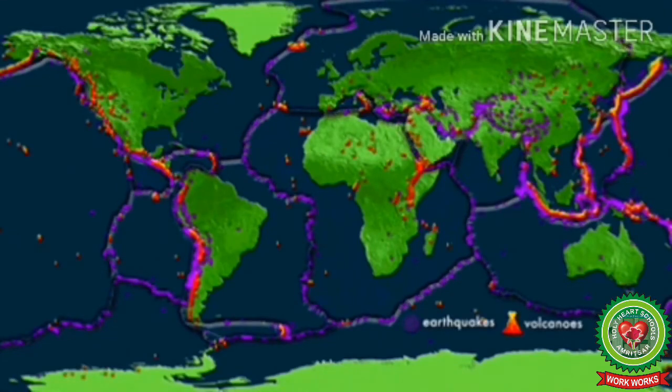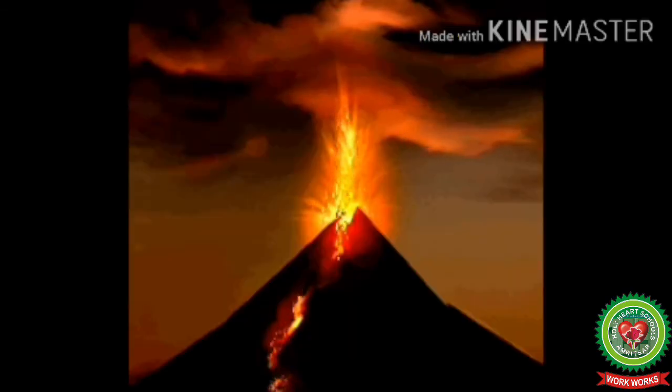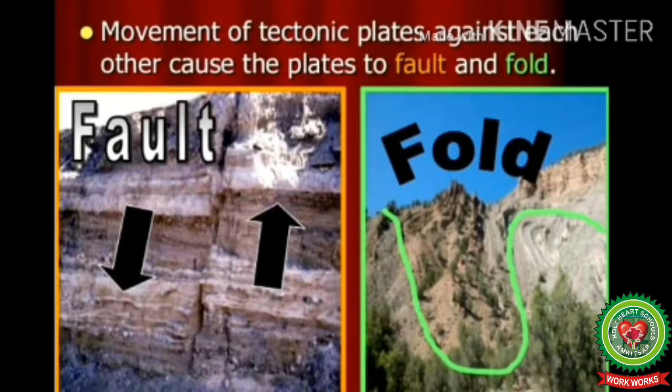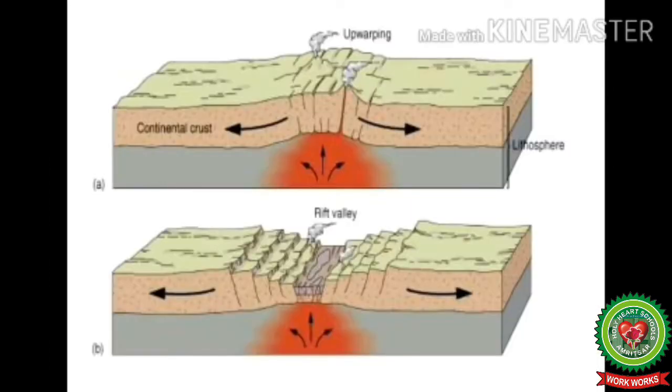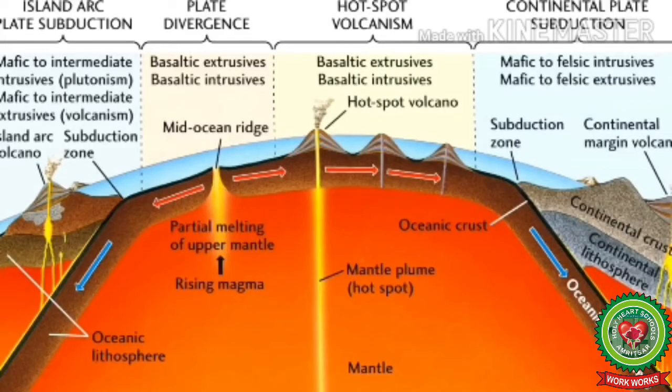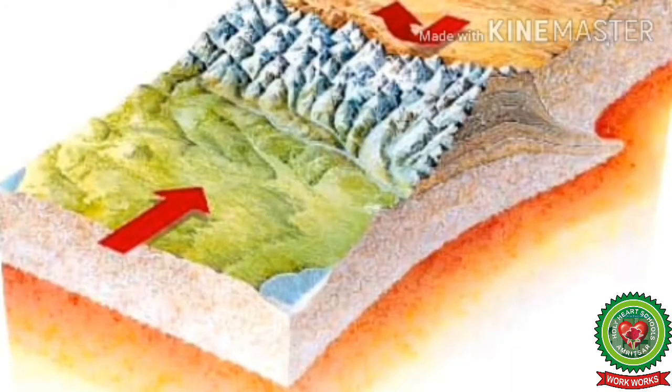It may be caused due to volcanic activity, due to the folding and faulting that take place due to the horizontal or vertical movements in the earth crust, due to the upwarping or downwarping, meaning formation of an elevated area like a dome, or displacement of rocks downward to form a depression, due to the gaseous expansion and contraction inside the earth, due to the plate movements, etc.